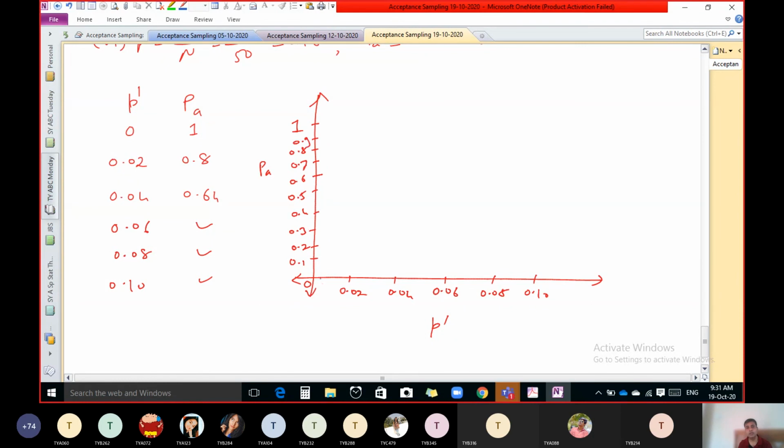Now if P dash is 0, PA is 1, then 0.02 gives 0.8, then 0.04 gives 0.64. In that way, calculate the remaining values and join them, and you will get the OC curve. That is the procedure to draw the OC curve.